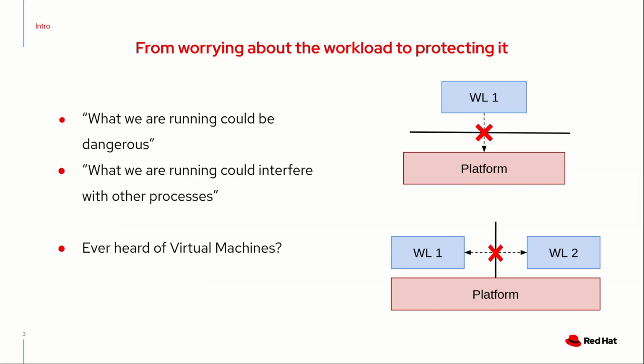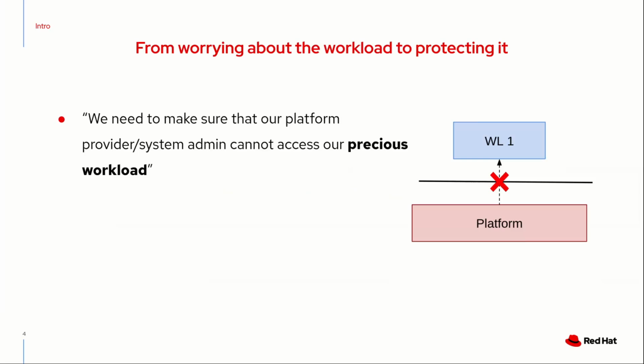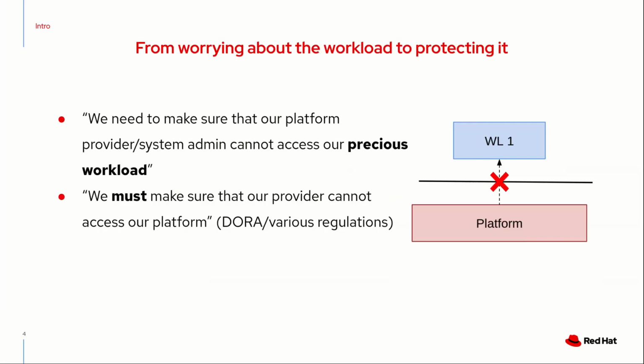However, while this is still a valid concern, today the focus is also shifting to the infrastructure itself. An infrastructure that hosts multiple users has, theoretically, physical and virtual access to the users' data. Therefore, today we are not worried anymore about the dangerous workload, but instead consider it precious and are concerned that the infrastructure has access to it too.